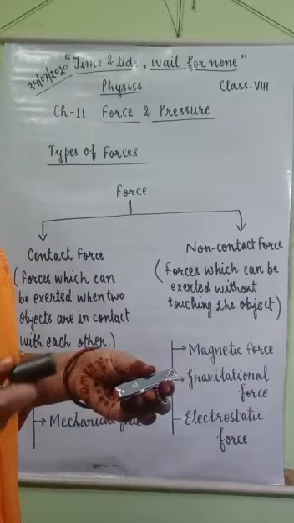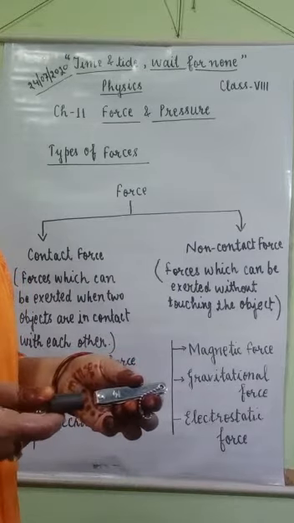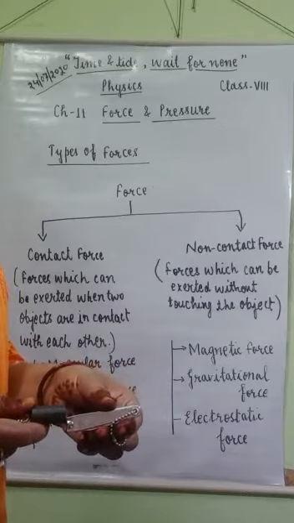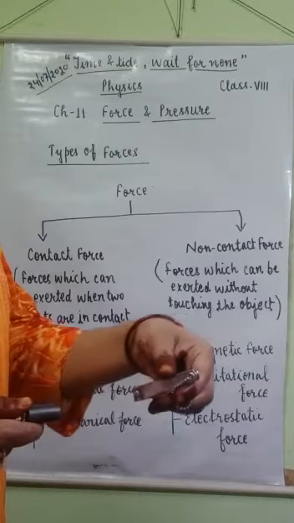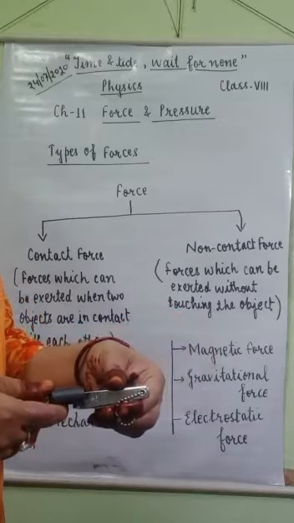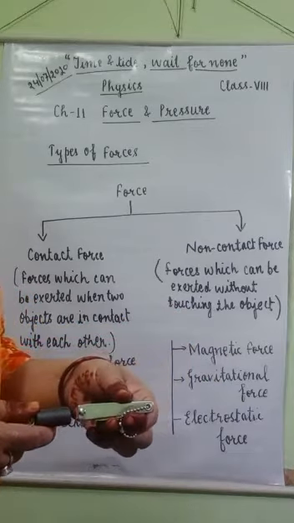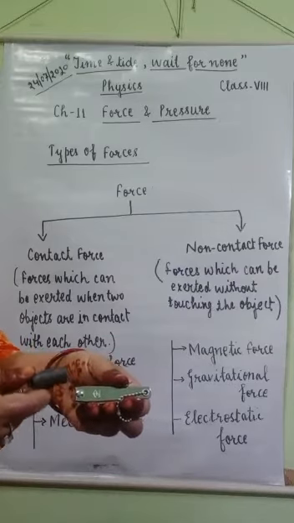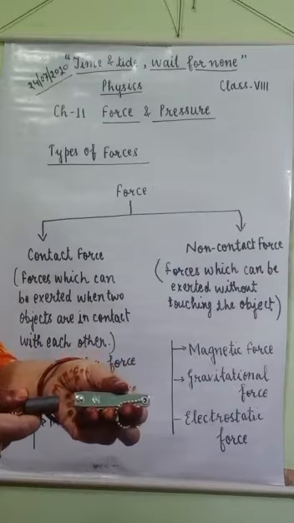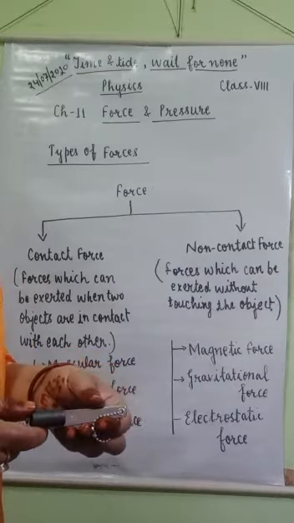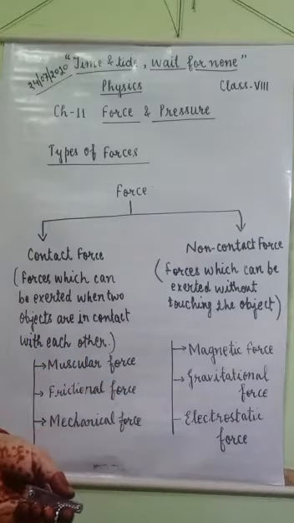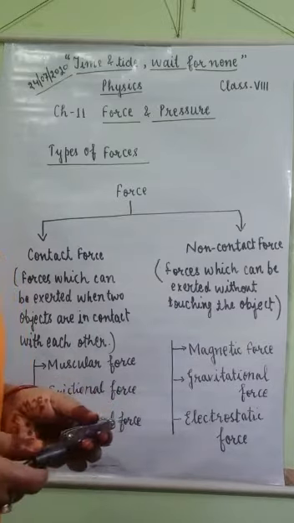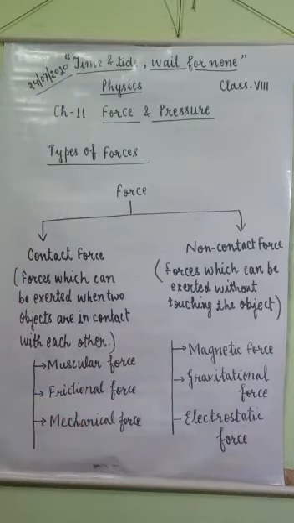When the magnet comes close to this iron object, it applies force on this object and attracts it towards itself. So it applies force when they are not in contact with each other. So this is an example of non-contact force.